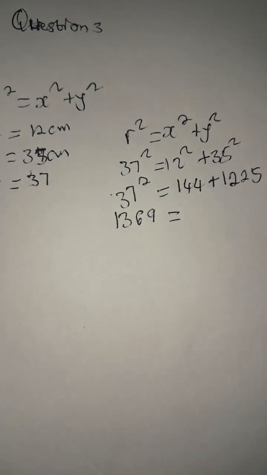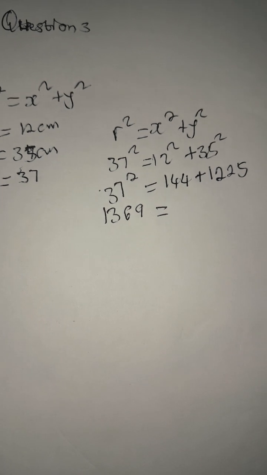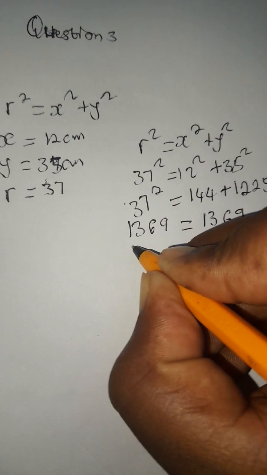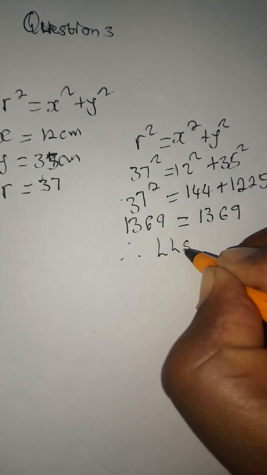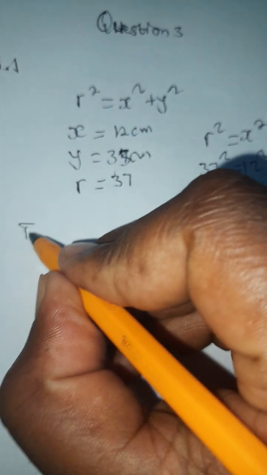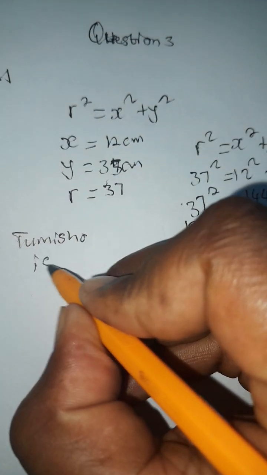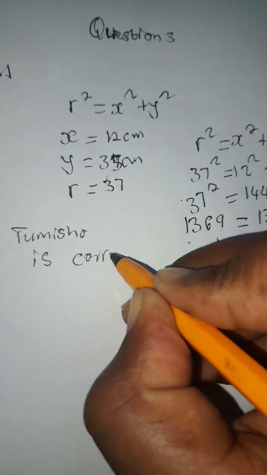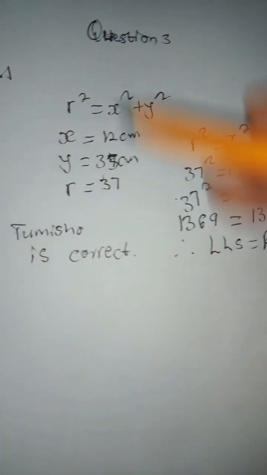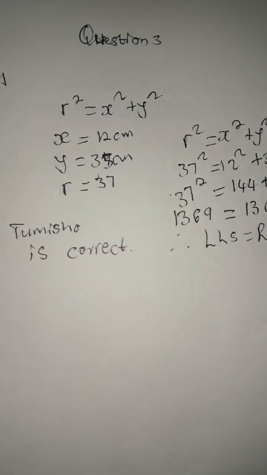Similarly, 144 plus 1225 gives 1369. Thus, the left-hand side is equal to the right-hand side. Then we write: Tumisho's claim is correct. That's how we work out question 3.1, which had 5 marks.